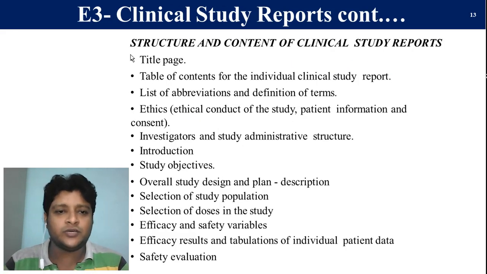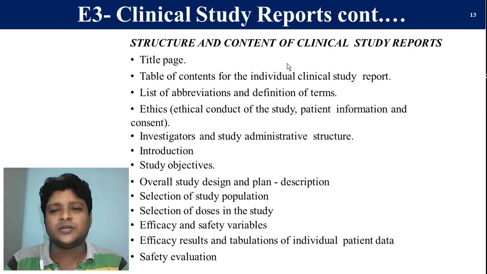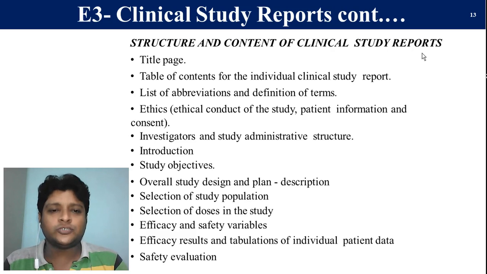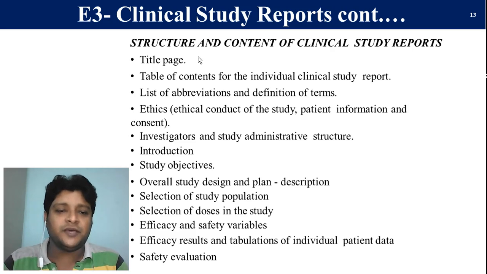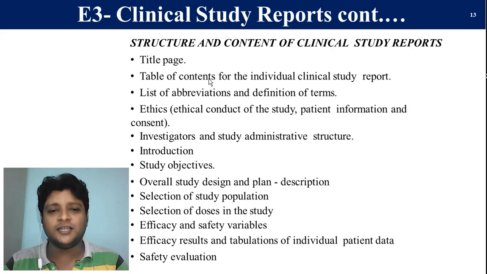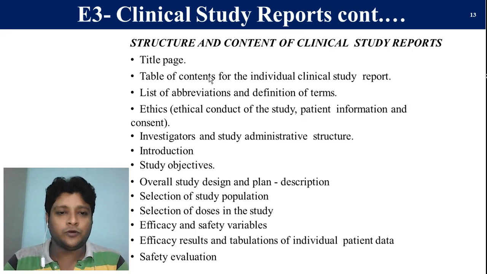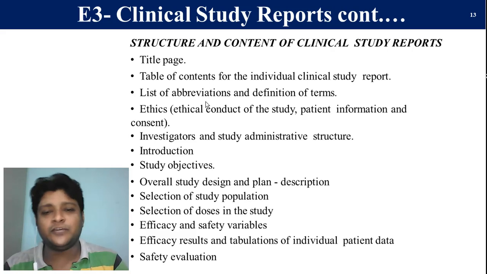So what is the content of this clinical study report? The first is the title page, which explains the details of your work and your title. Next is the table of contents for the individual clinical study report: the studies you have specified in the report must be given in a table form. Next is the list of abbreviations and definition of terms, the short forms you have used in your report, so that it can be easily understandable.